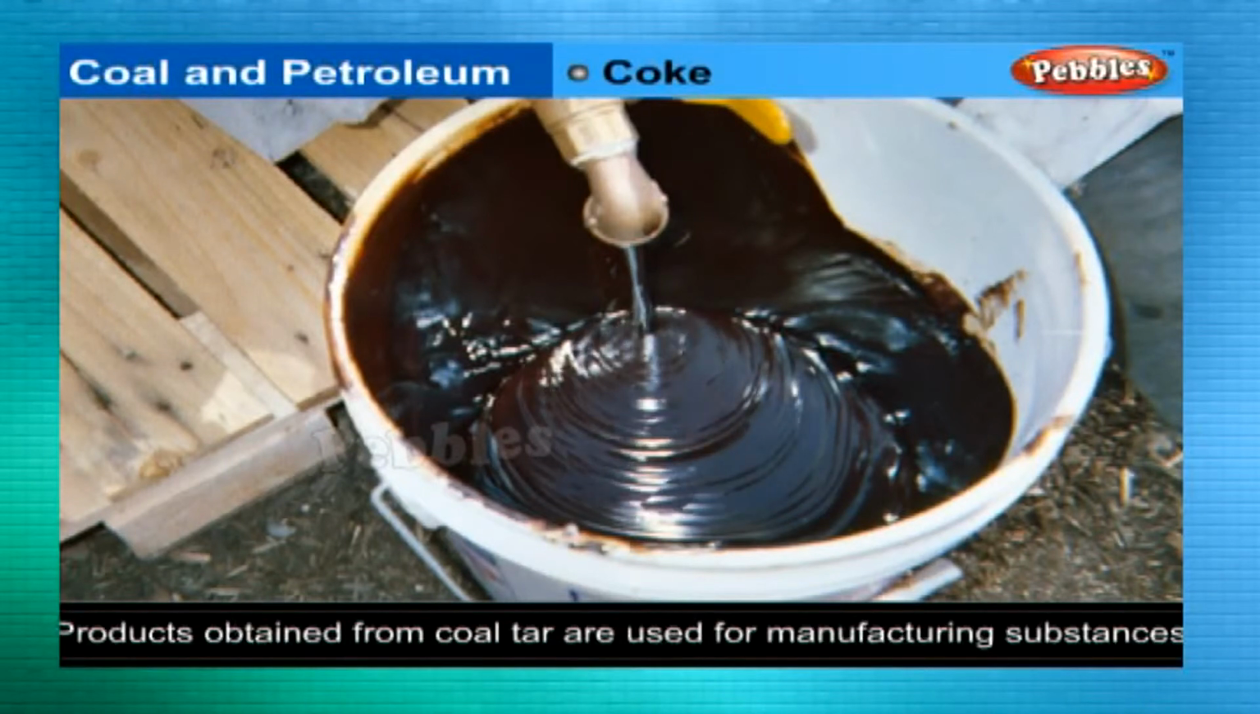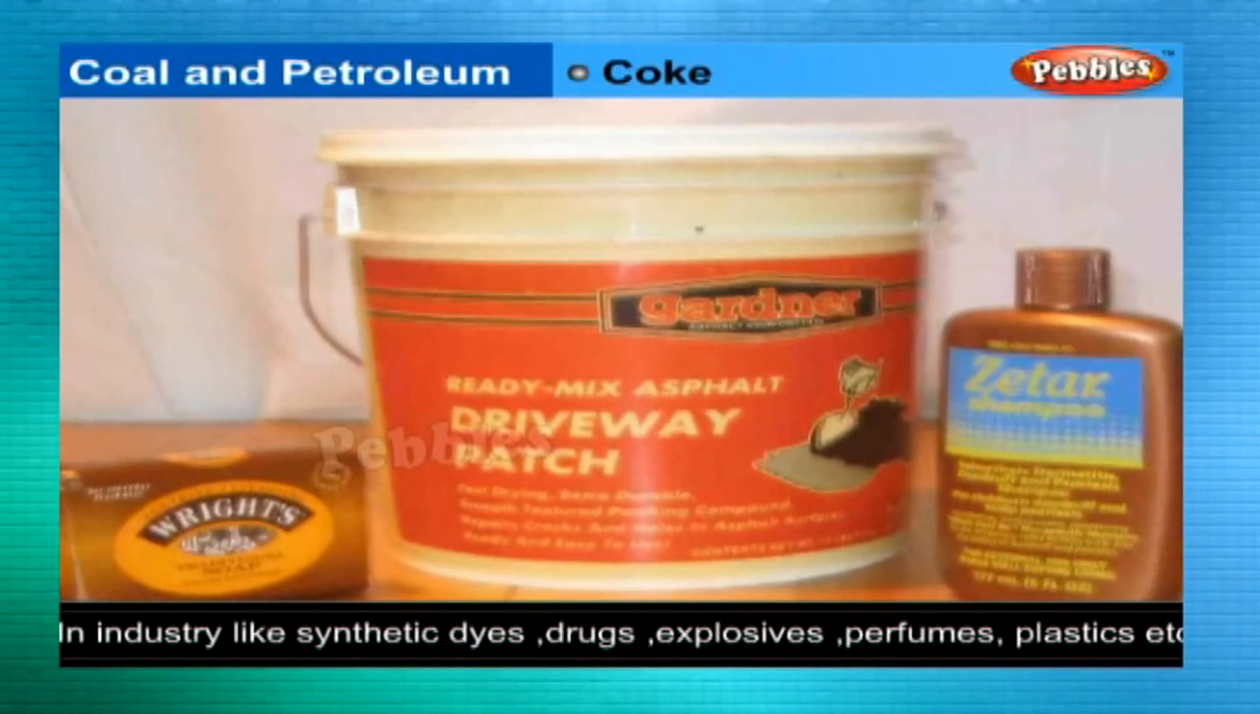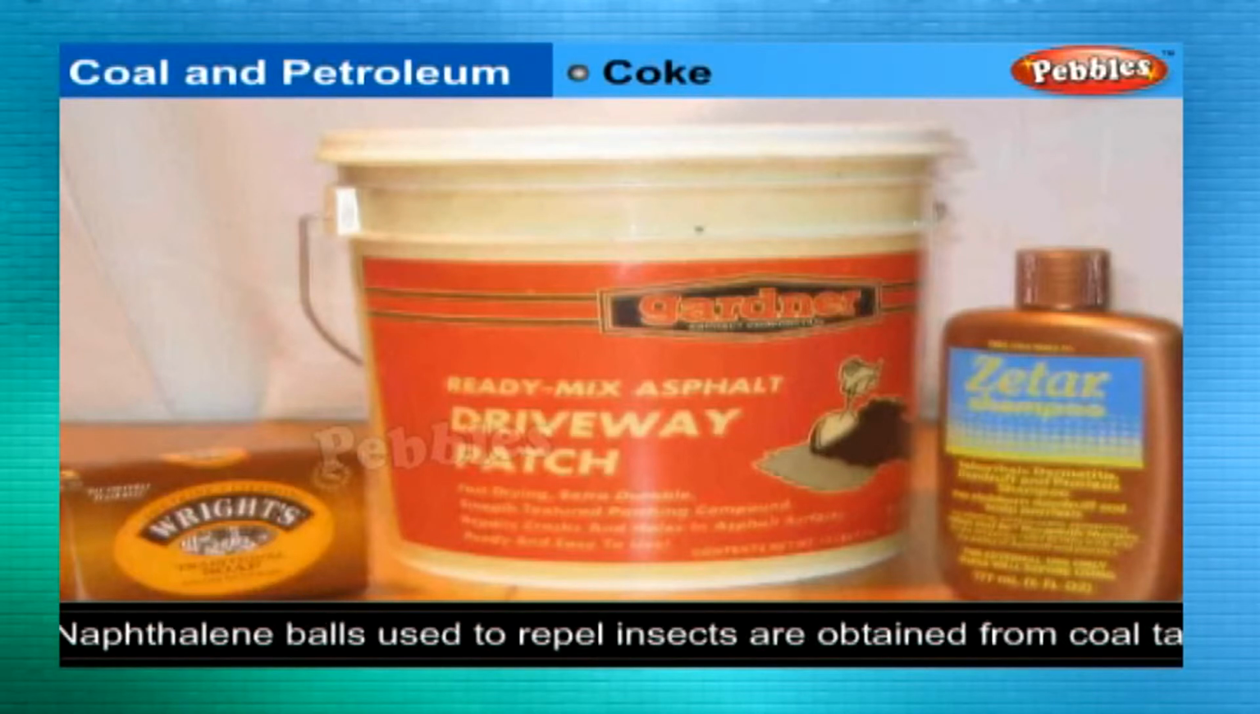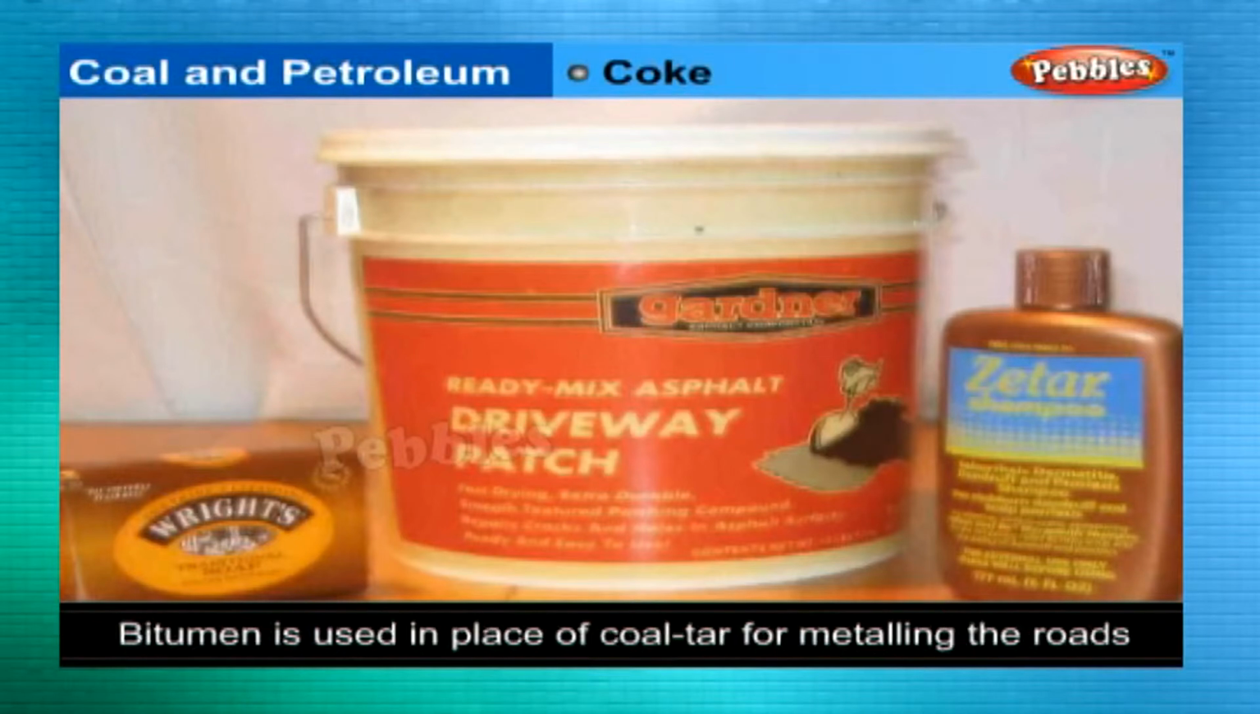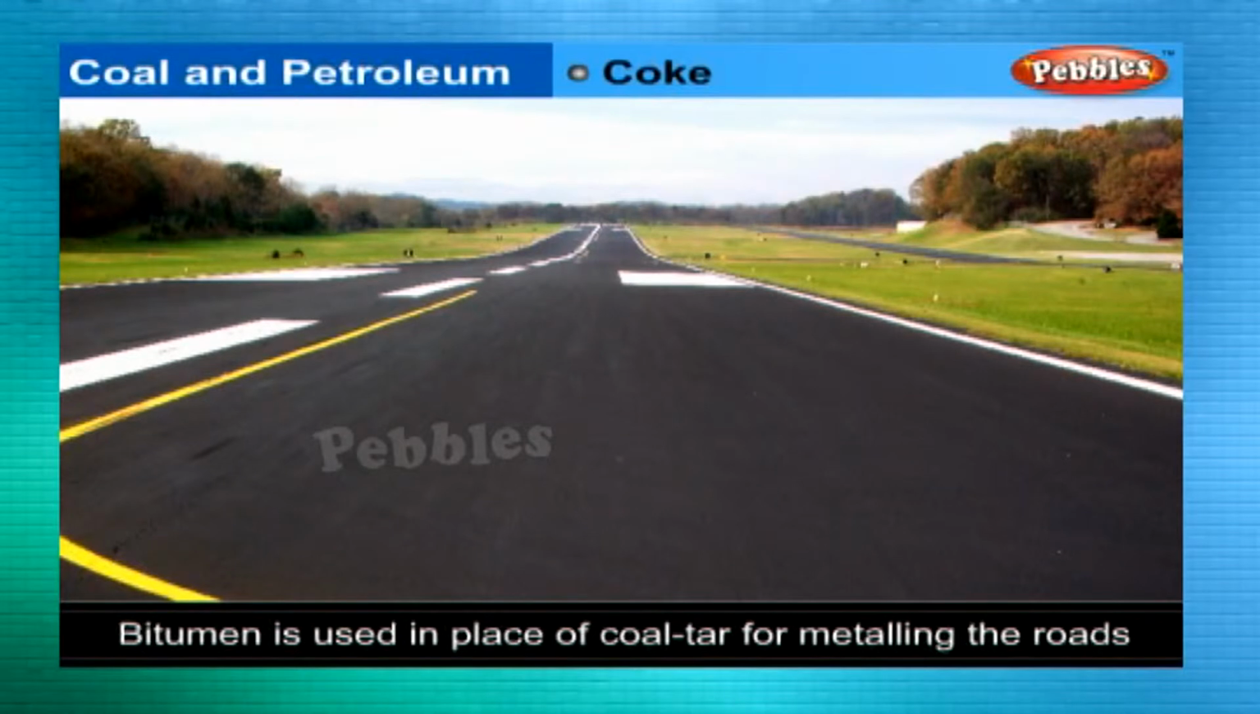Products obtained from coal tar are used as starting materials for manufacturing various substances used in everyday life and in industry like synthetic dyes, drugs, explosives, perfumes, plastics, paints, photographic materials, roofing materials, etc. Interestingly, naphthalene balls used to repel moths and other insects are also obtained from coal tar. These days, bitumen, a petroleum product, is used in place of coal tar for metaling the roads.